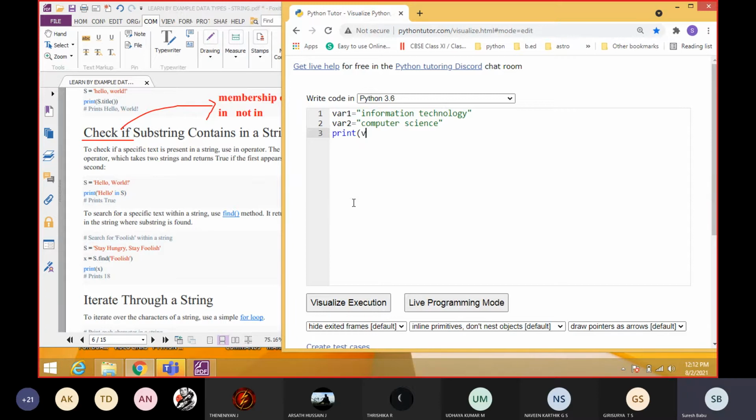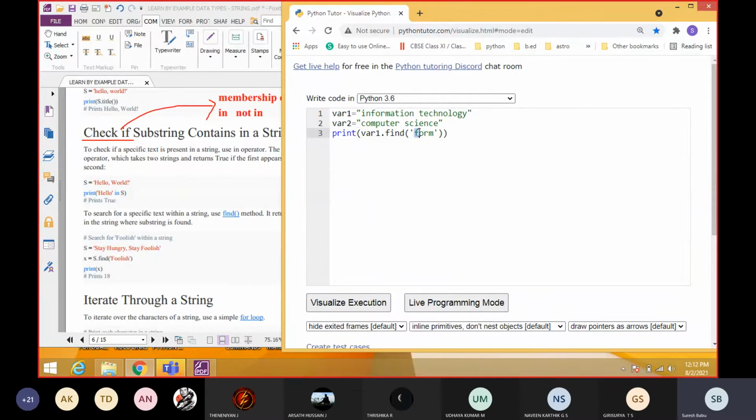See here, print var1. That is the variable I am going to search in. What I am going to find is "form". It will check for "form" in the particular variable. If it is present, it will return the position of the f, where the form starts.